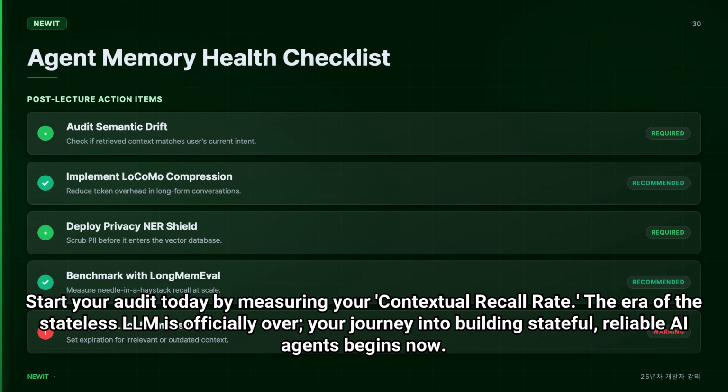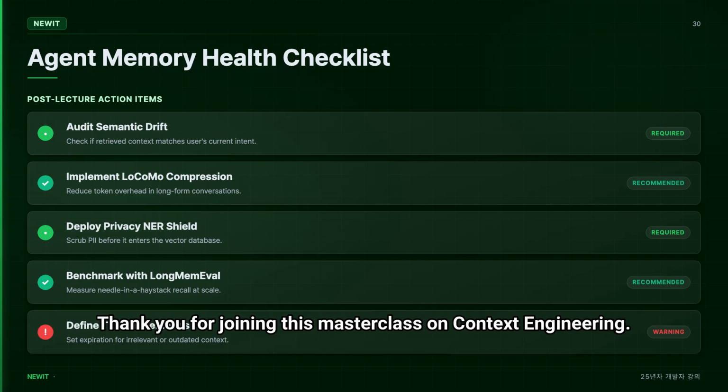The era of the stateless LLM is officially over. Your journey into building stateful, reliable AI agents begins now. Thank you for joining this masterclass on context engineering.